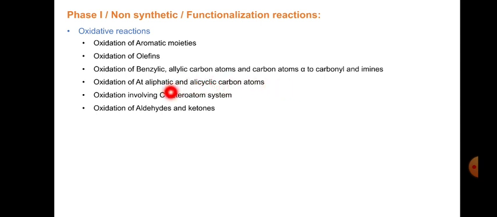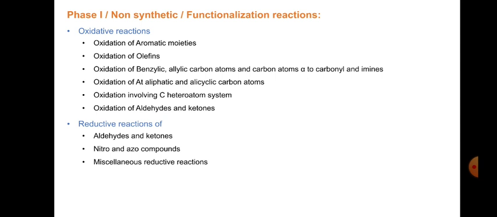Then oxidation at aliphatic and alicyclic carbon atoms, oxidation involving carbon-heteroatom systems like nitrogen and sulfur, and oxidation of aldehydes and ketones. These are the reactions we are going to see one by one under the oxidative reactions.